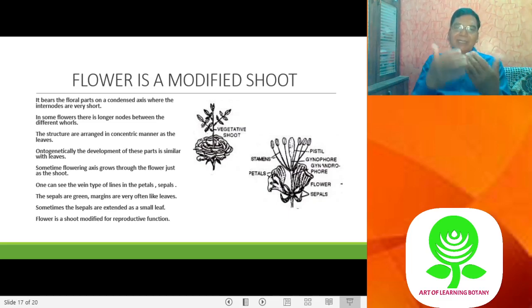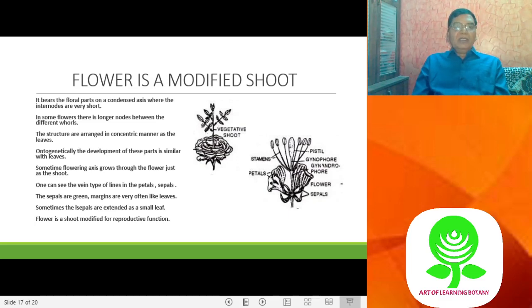A flower is a vegetative branch modified for the purpose of reproduction. So how can you say that a flower is a modified shoot? Now you see, the floral whorls are arranged or developed like leaves. In some flowers, you'll find a transition from the corolla to the stamens, where the petal slightly decreases in size and becomes a single stalk.